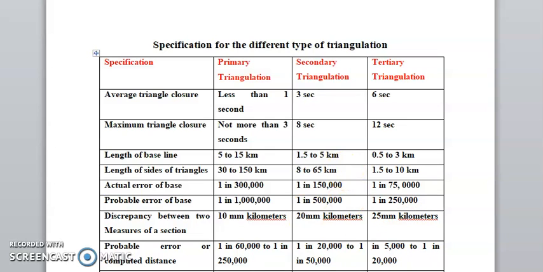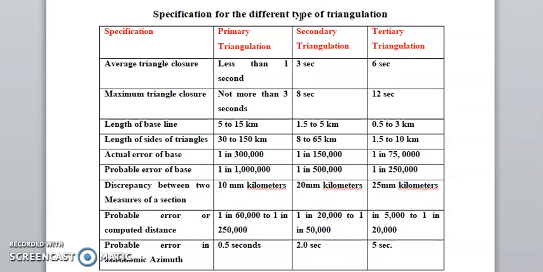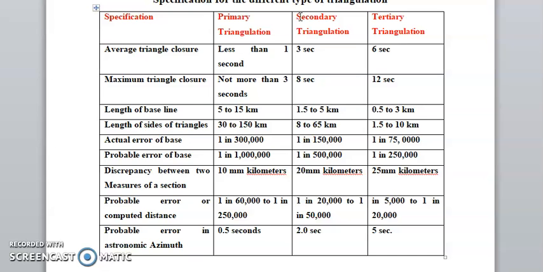Now next we go for probable error. Probable error of computed distance: 1 in 60,000 to 1 in 2,50,000 in primary triangulation, 1 in 20,000 to 1 in 50,000 in secondary triangulation, and 1 in 5,000 to 1 in 20,000 in tertiary triangulation.